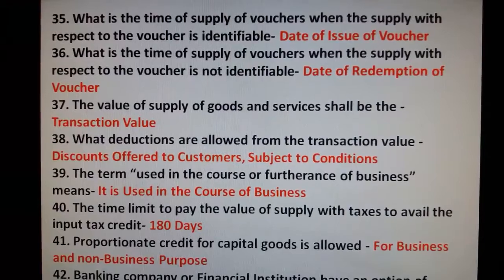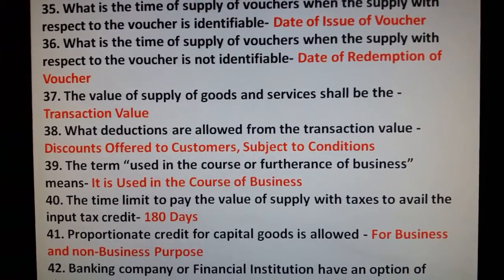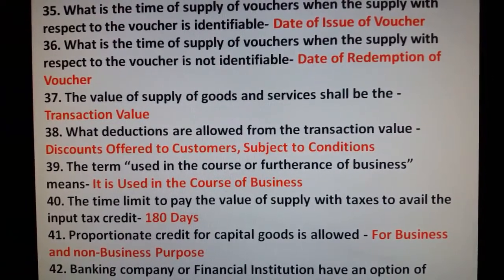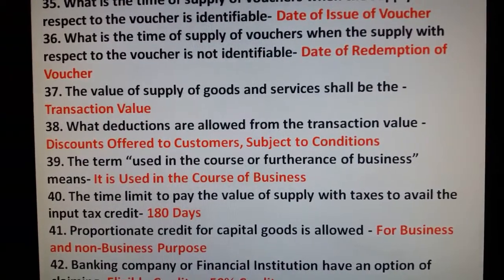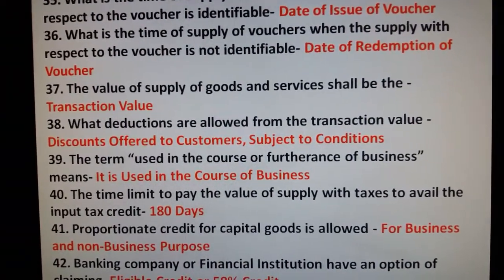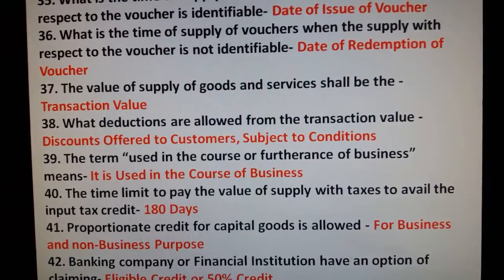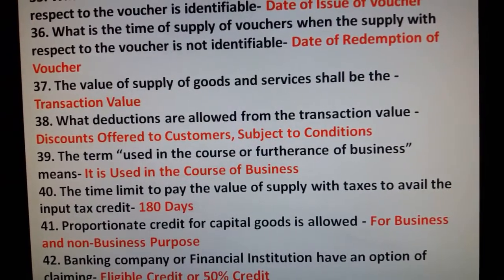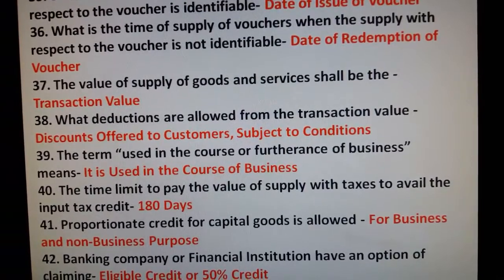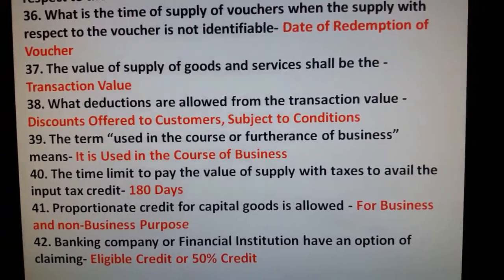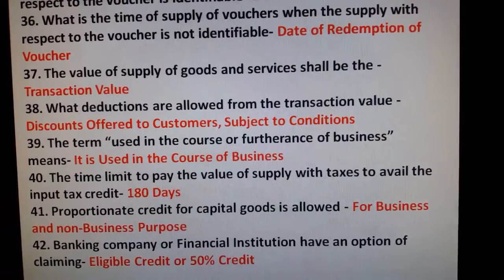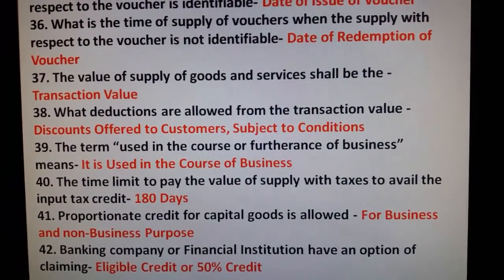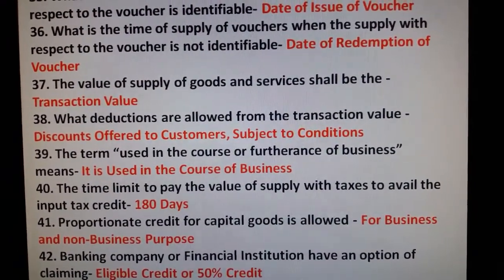Discount offered to the customer, subject to condition. The term used in the course of furtherance of business means it is used in the course of business. The time limit to pay the value of supply with taxes to avail the input tax credit is 180 days. Proportionate credit for capital goods is allowed for business and non-business purposes. Banking companies or financial institutions have an option of claiming eligible credit or 50% credit.